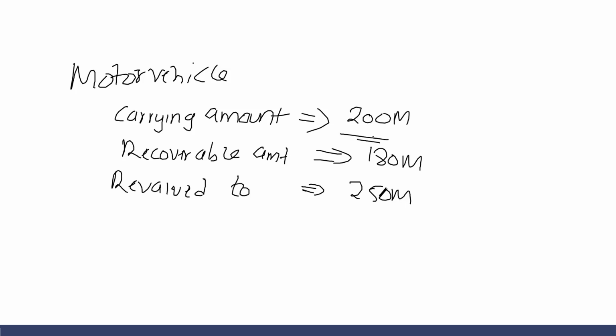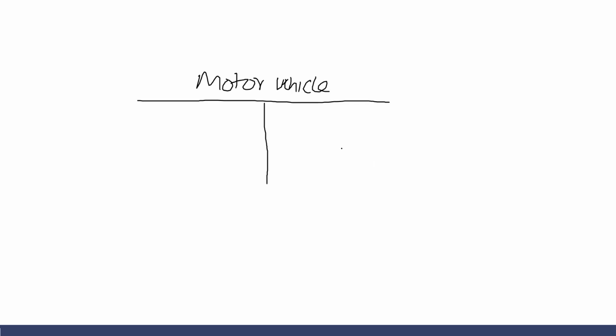So we go ahead and write that balance. It has a balance brought down of 200 million.